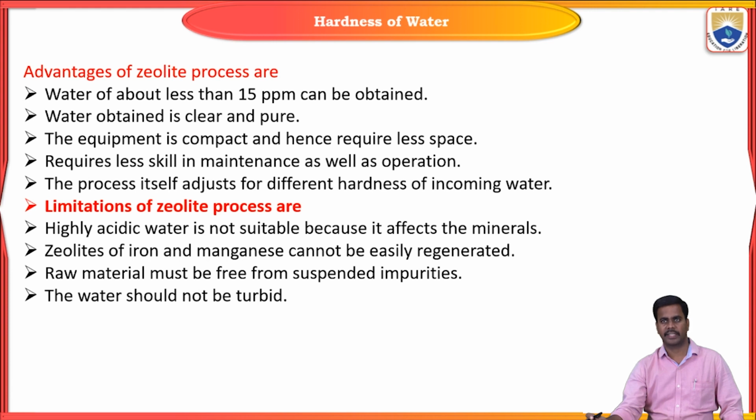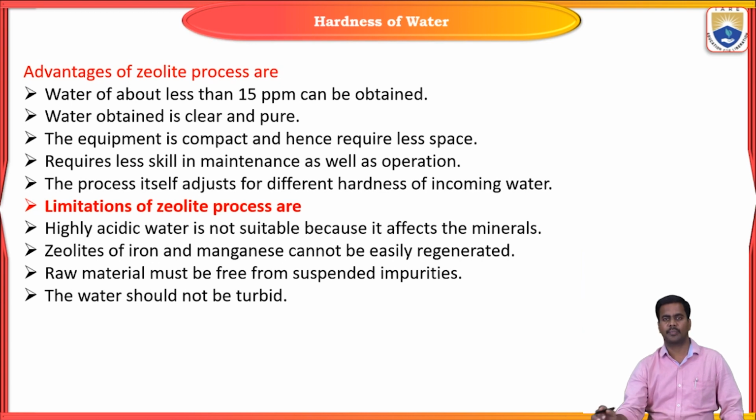The equipment is compact and hence requires less space, and it requires less skill in maintenance as well as operation. The process itself adjusts for different hardness of incoming water.